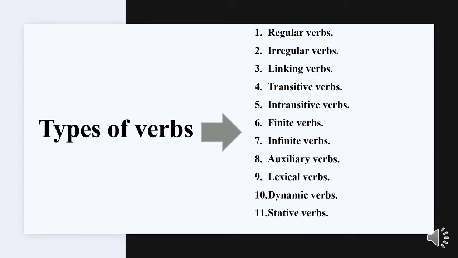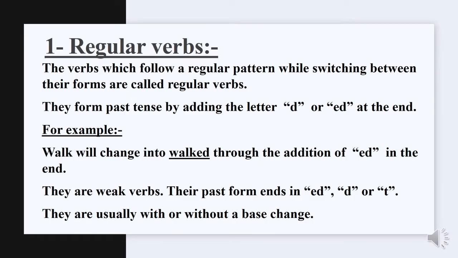Let's discuss the types of verbs. We will discuss 11 types of verbs, which are regular verbs, irregular verbs, linking verbs, transitive verbs, intransitive verbs, finite verbs, infinite verbs, auxiliary verbs, lexical verbs, dynamic verbs, and stative verbs. Now we will discuss them in detail.